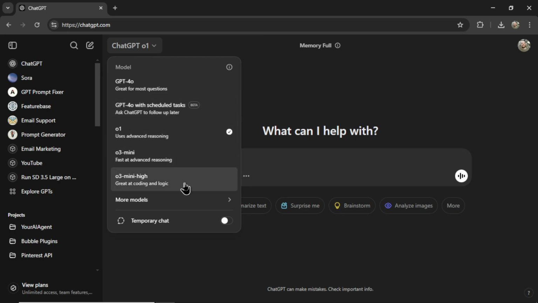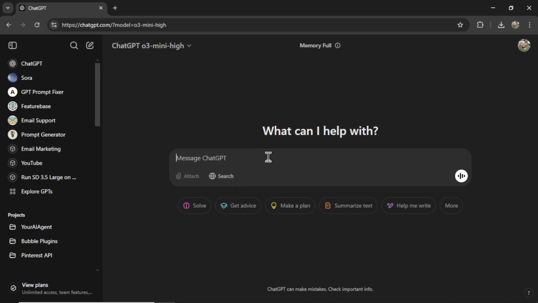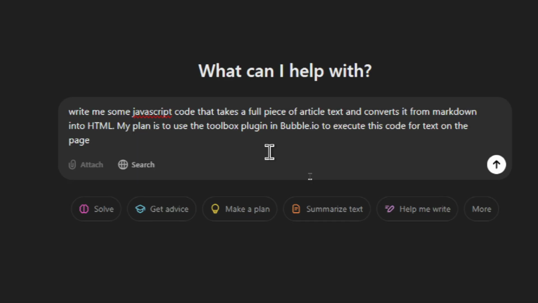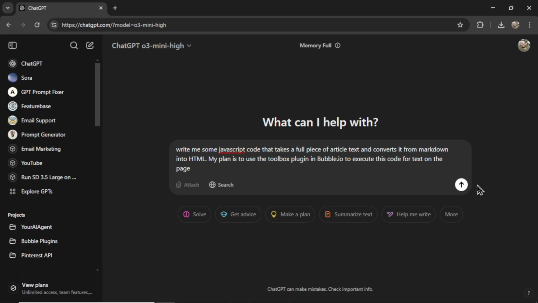So I'm going to go right to o3 Mini High. Now it says it's good at coding, so let's give it a coding problem. I'm going to input, write me some JavaScript code that takes a full piece of article text and converts it from Markdown into HTML. My plan is to use the Toolbox plugin in bubble.io to execute this code for text on the page. Let's send that in.